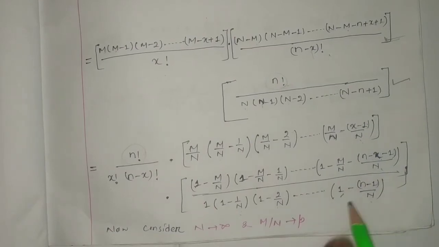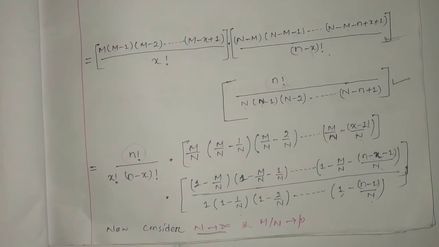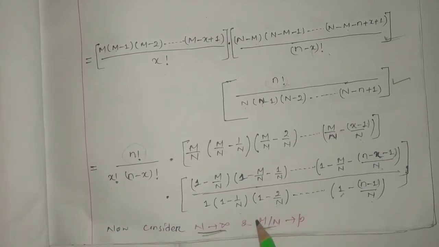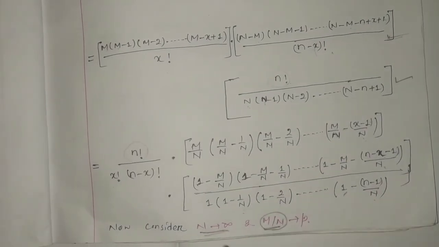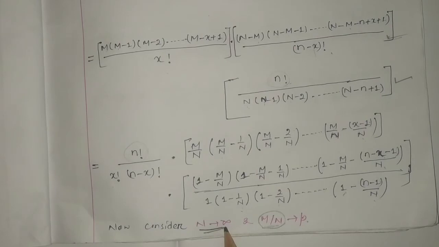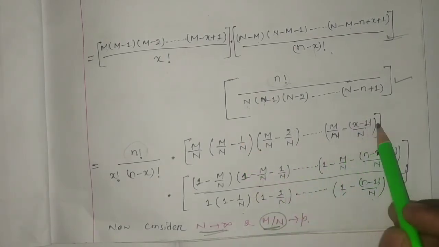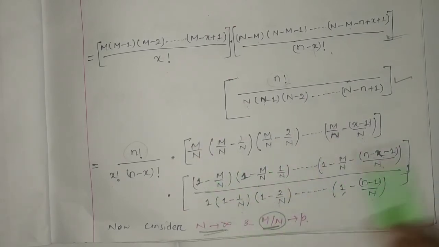Now we are going to consider n tends to infinity, then the total samples we have been considering as infinite, and m by n as p, which we have to just put over here. If I consider n tends to infinity, then 1 by n, 2 by n, up to x minus 1 by n are going to be 0, and wherever we have m by n we are going to put p. Okay, now next page I did the same.